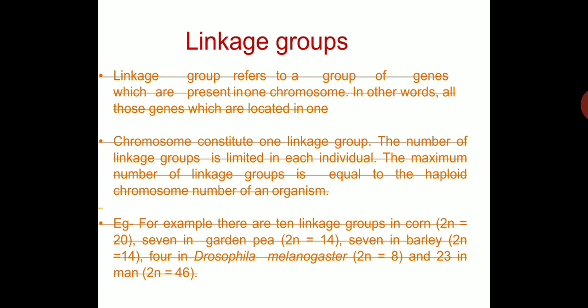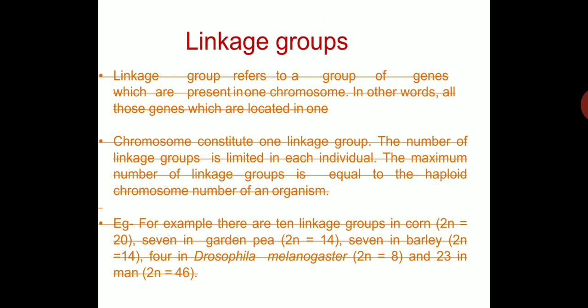If it is garden pea, then 2n is equal to 14, and there are 7 linkage groups. Similarly, in barley there are also 7 linkage groups, because 2n is equal to 14 and n, the number of chromosomes, is 7, so linkage groups are also 7.